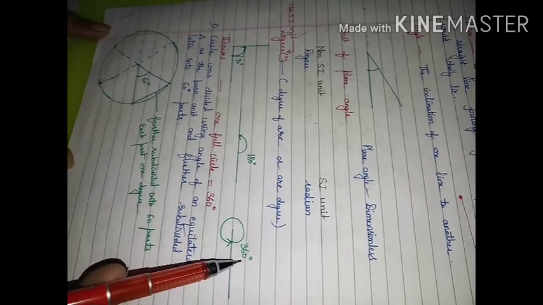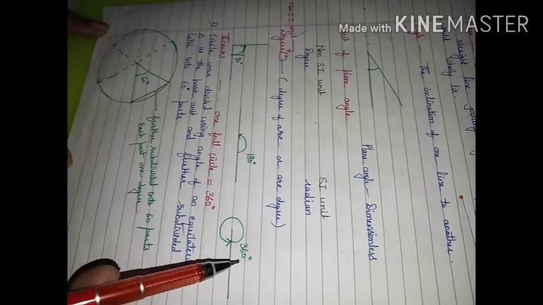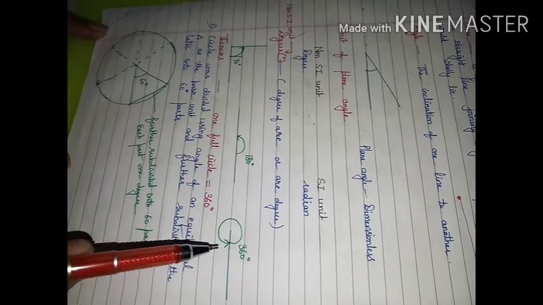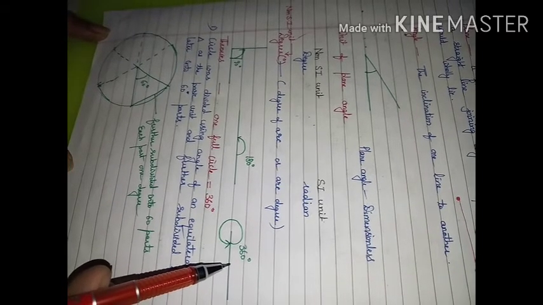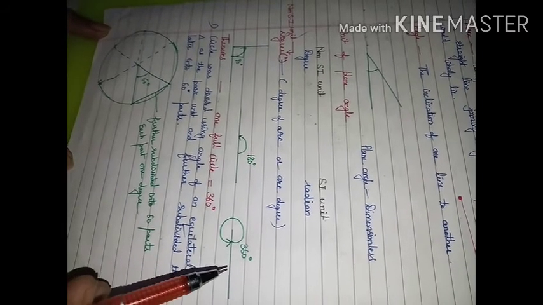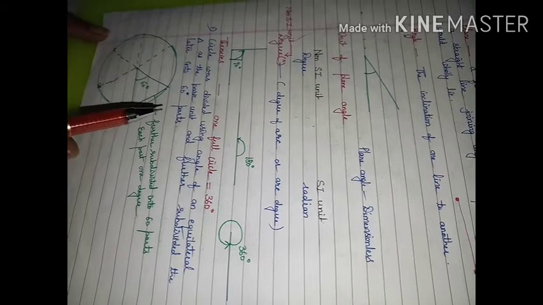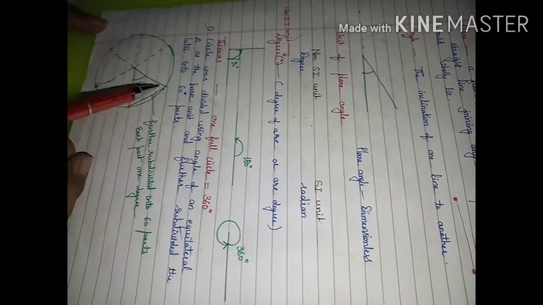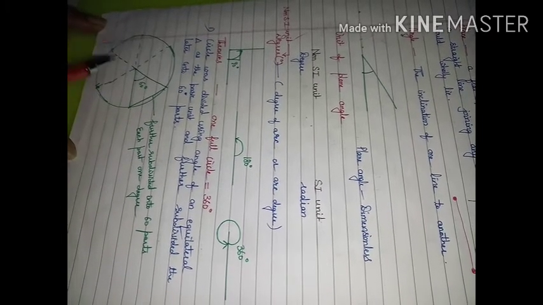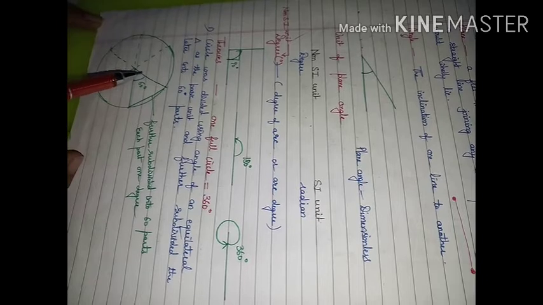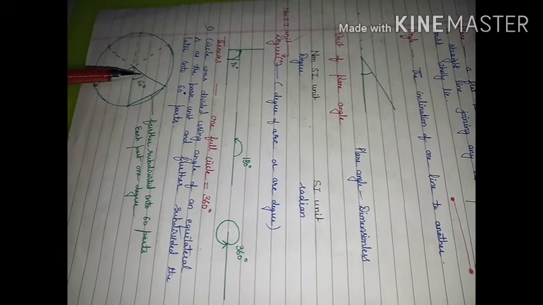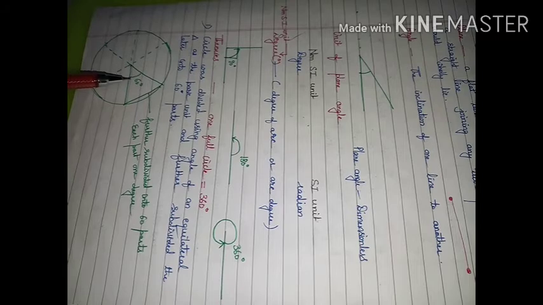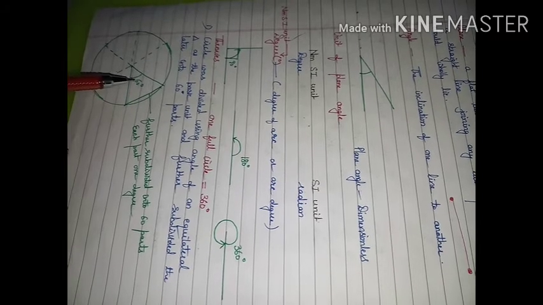Why is it not some other value like 720 or 1000 or 420? Various theories are given, and I am going to consider two theories. First, it was considered that we have a circle and we divide this circle into 6 angles, each corresponding to the angle of an equilateral triangle.